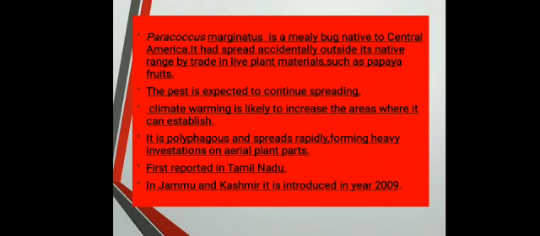It is a mealybug native to Central America. It had spread accidentally outside its native range by trade in live plant material such as papaya fruit. It is a polyphagous insect and spreads rapidly, infesting the aerial plant parts of papaya. It was first reported in Tamil Nadu. In Jammu and Kashmir, it was introduced in the year 2009.